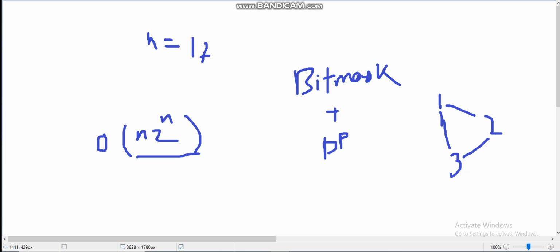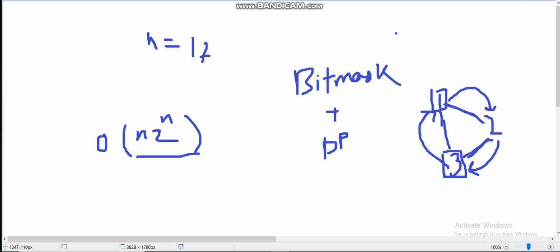So that's why a normal DP with DFS recursion fails. Let's say we are going from the first state to the second state, and now we go from the second state to the third state. Now when we come back to the first state, our answer for the first state will depend on the third state, so there would be a loop, and our solution will fail. So we have to think about something different.